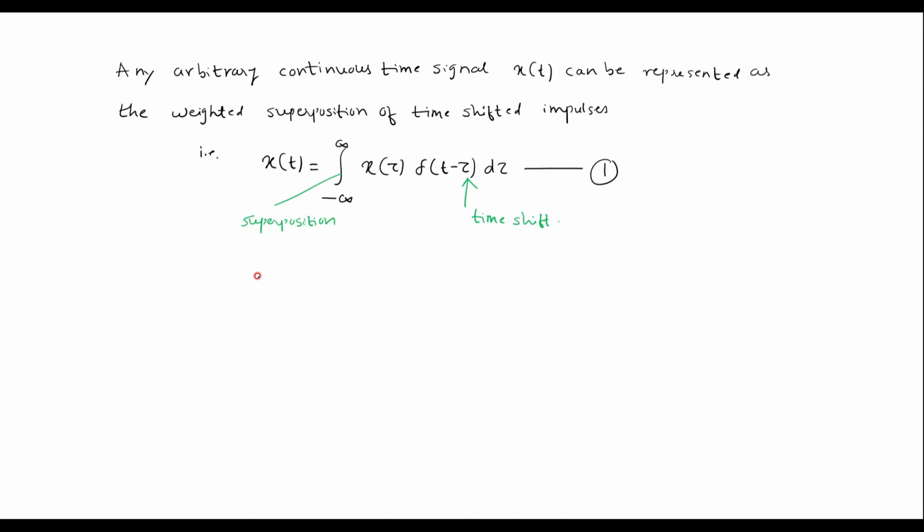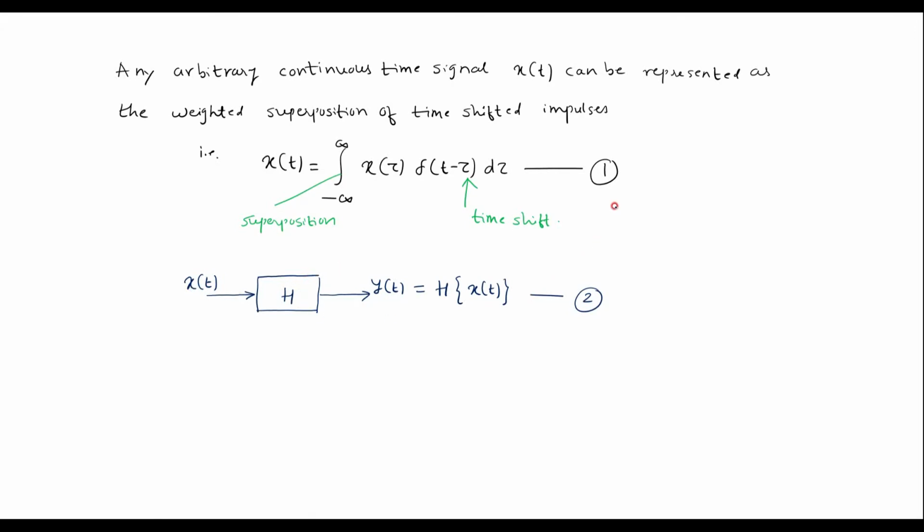Now consider an LTI system having the operator H. To this LTI system, suppose input x(t) is applied, which produces the output y(t), which can be represented as H of x(t). We'll call it equation number 2, that is y(t) = H of x(t). H is the operator of the LTI system to which input x(t) is applied.